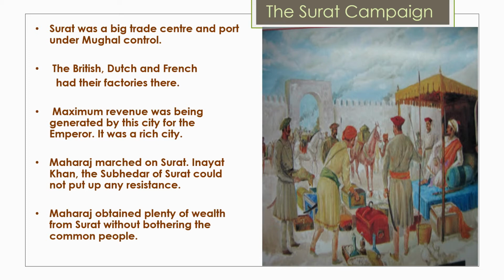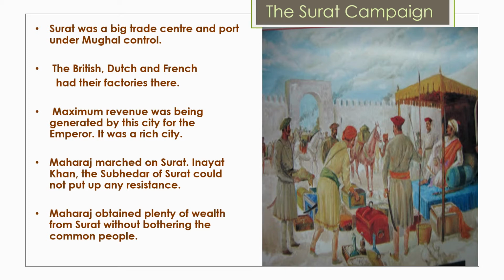Okay, so just to summarize this again, in 3 years' time, Shaista Khan had ravaged large territories of the Swaraj, and it was necessary to make good this loss. And for this, Shivaji Maharaj devised a plan for teaching the Mughals a lesson. Surat was a big trade center and port under Mughal control. The British, Dutch, and French had their factories there. Maximum revenue was being gathered by this city for the emperor. It was a rich city.